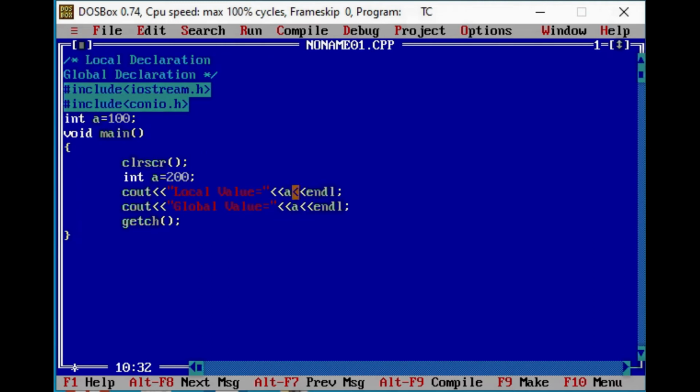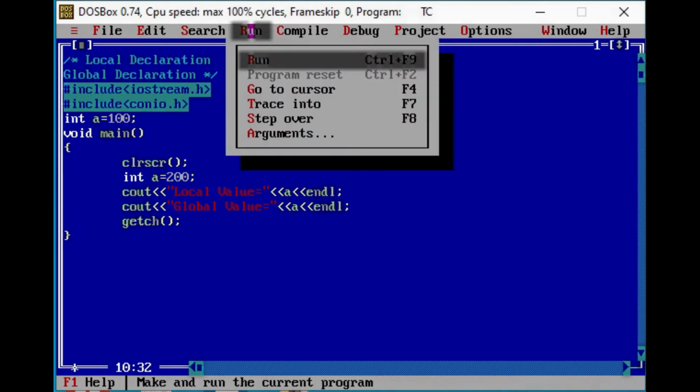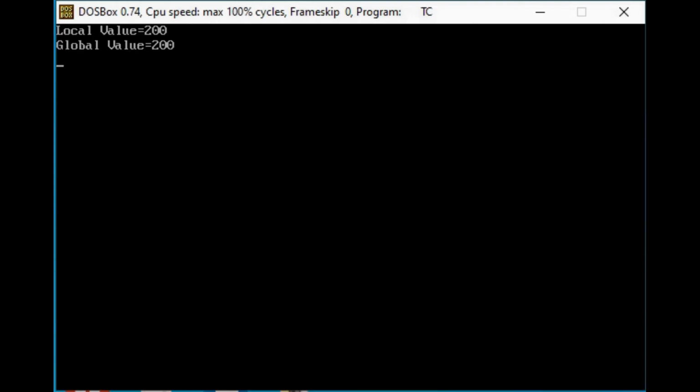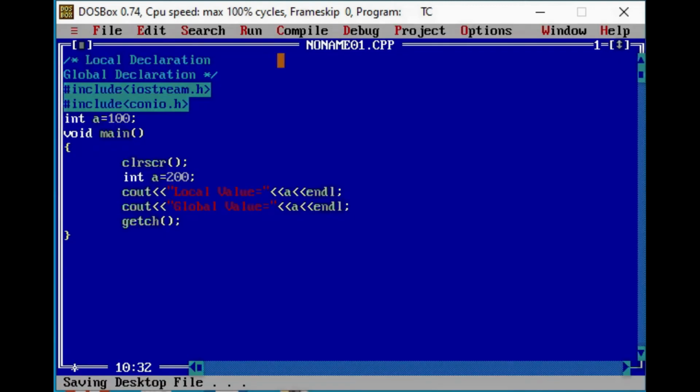Again I am writing a here. Now you can see in the output that it will display 200 two times. Local value is equal to 200, global value is equal to 200, because in both the cout statements we have written variable a.